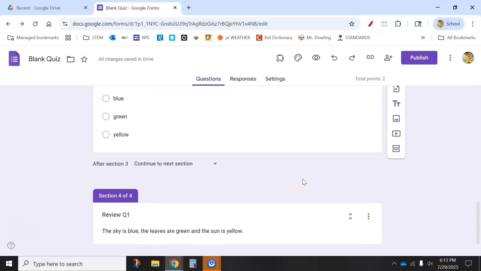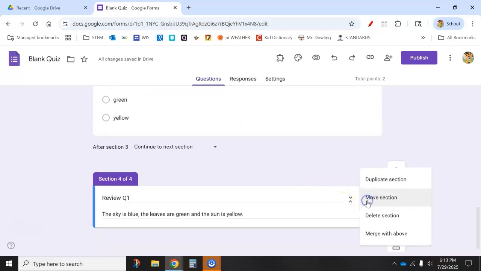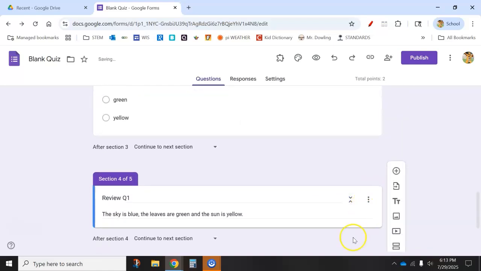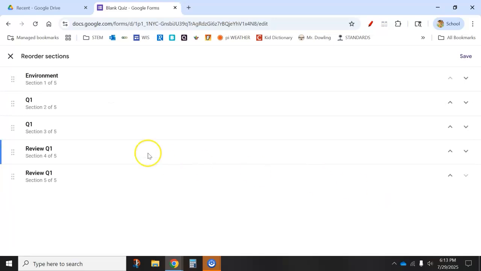It'll pop up down here. And we also want to duplicate the review. As I said earlier, these 3 dots here, one of the options is move section. And you can see that we have question 1 again, review question 1, and review question 1. Here we can move the review up, and now we have a question, a review, a question, and a review.